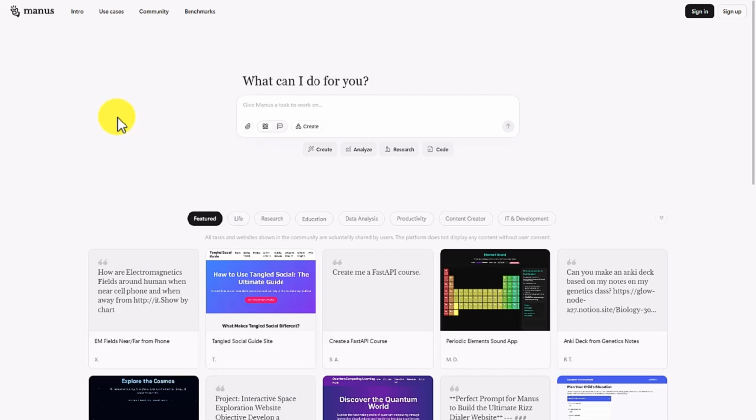Hi there. We are now at Manus IM. Manus now has an element that will allow you to chat for free without having to use up your Manus credits. We are now going to sign into an existing Manus account.